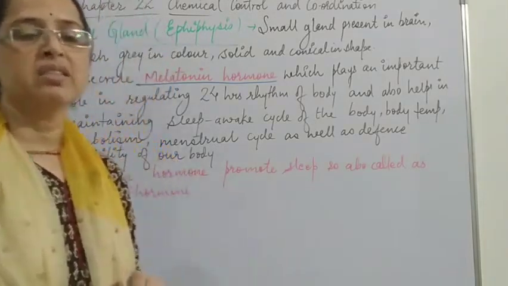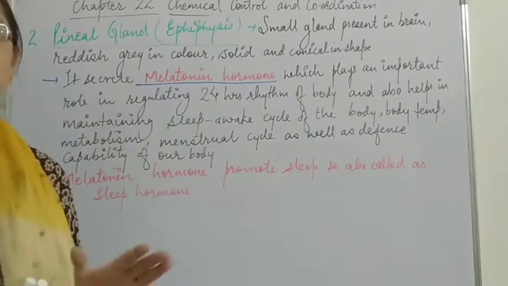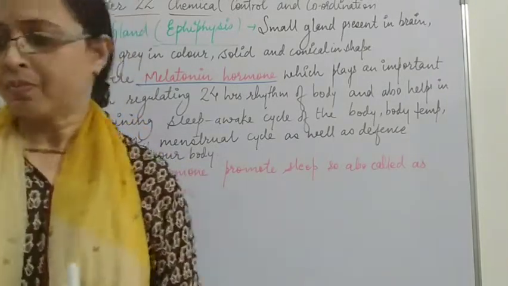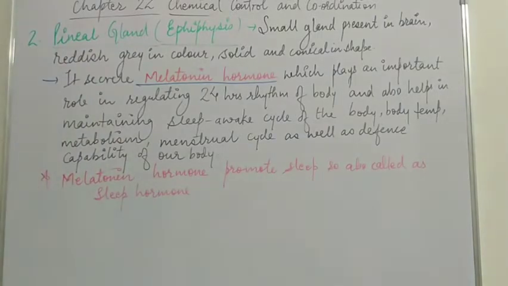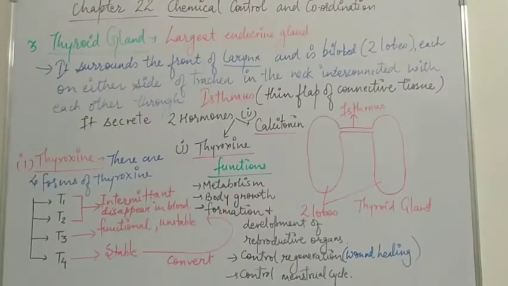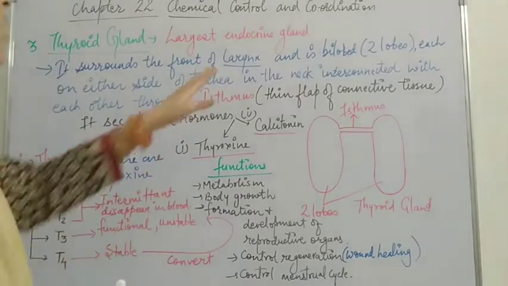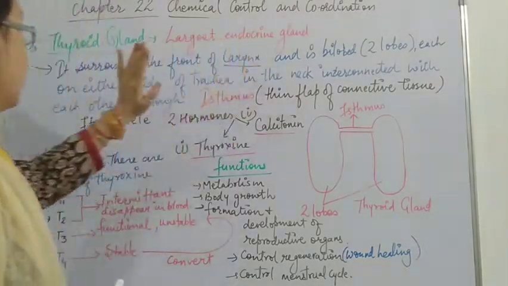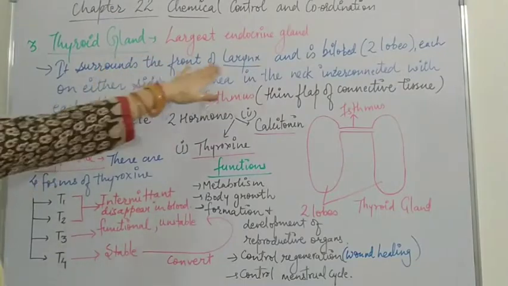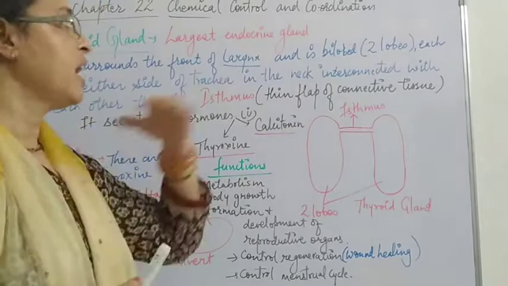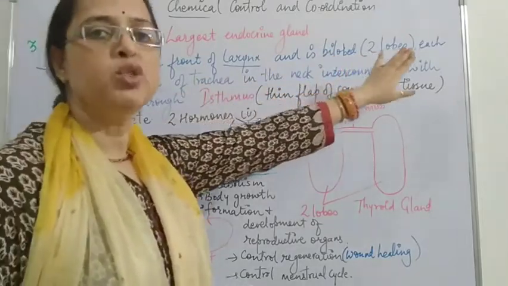Now we discuss the next gland of our body, the thyroid gland. Thyroid gland is the largest endocrine gland and it surrounds the larynx. From the front it covers the larynx part and it is bilobed, that means two lobes are there.